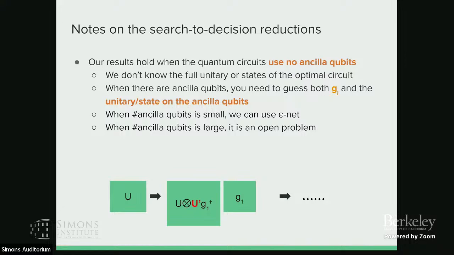Then you can still do a search to decision reductions. But if you have too many ancilla qubits, then this reduction doesn't work because it is inefficient. So the reduction is for the unitary version or for the state version as well? For the unitary version and the state version.